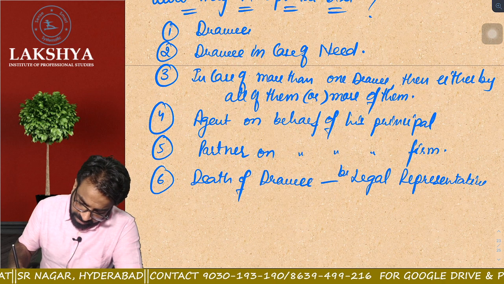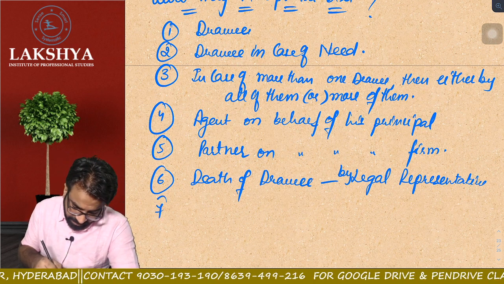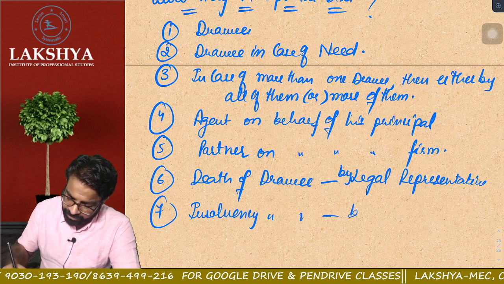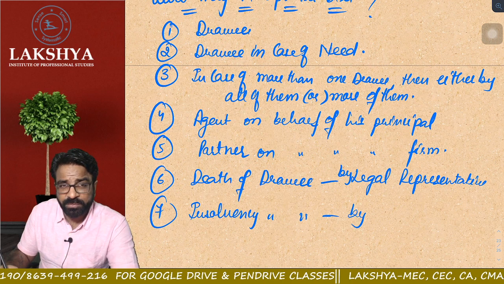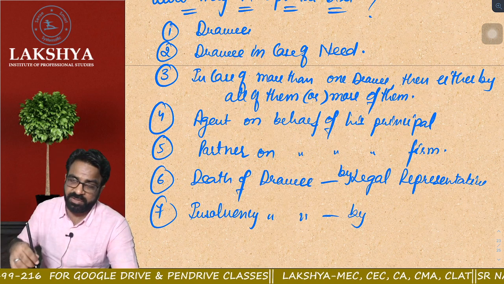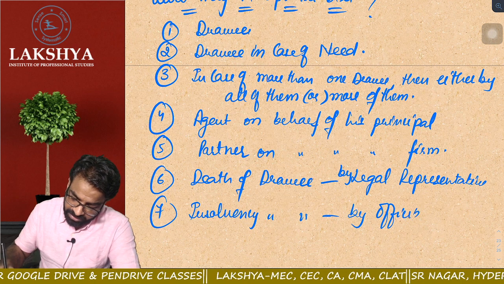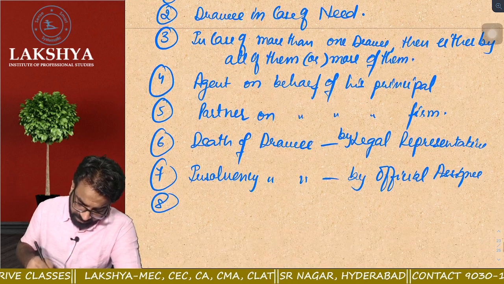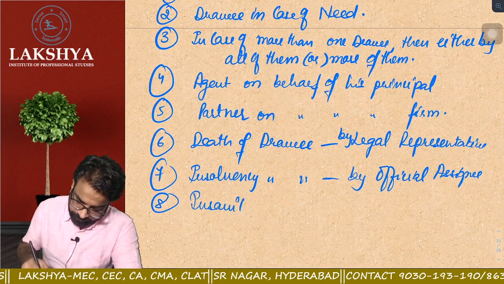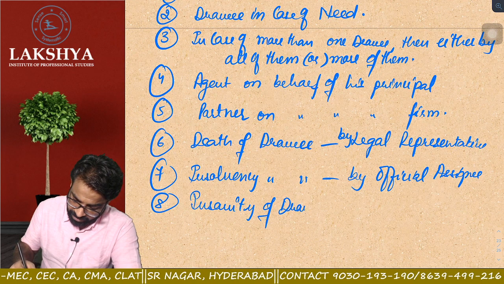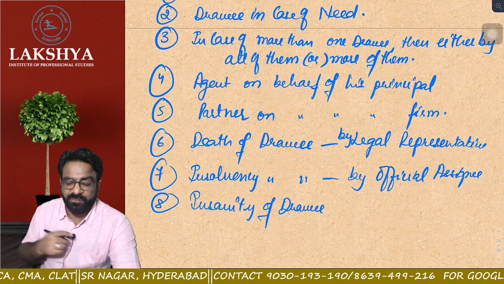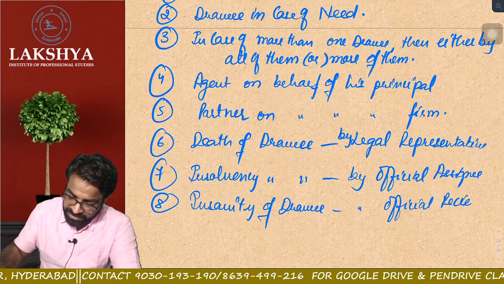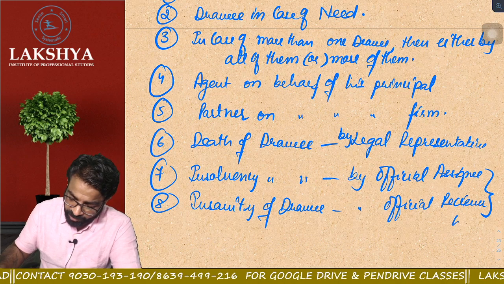Then by whom? In case of death of a Drawee, by the legal representative. Then in case of insolvency of the Drawee, by whom? Remember, in case of insolvency of the Drawee, then by the official assignee. And 8th point, in case of insanity of a Drawee, then by the official receiver. Sir, who are these people? Official assignee, official receiver. These are the people who are appointed by the court.